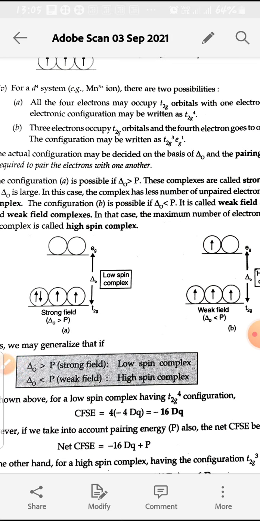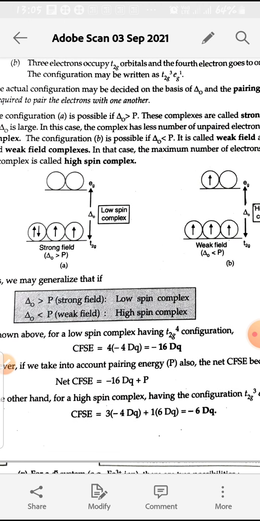As crystal field splitting is greater, the fourth electron goes into the T2g orbital and there will be pairing, and then crystal field stabilization energy will be 4 into minus 4 Dq, that is equal to minus 16 Dq.